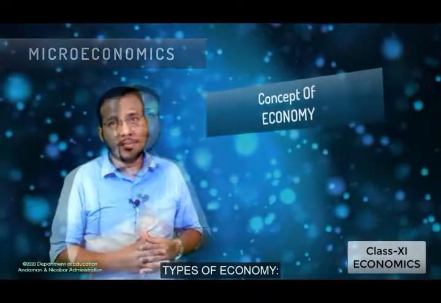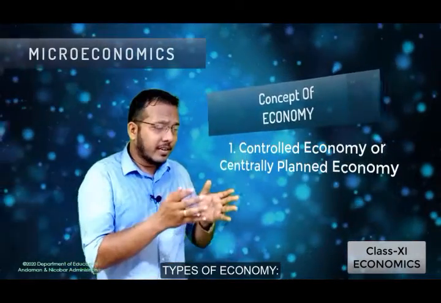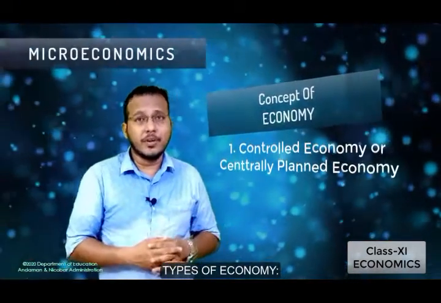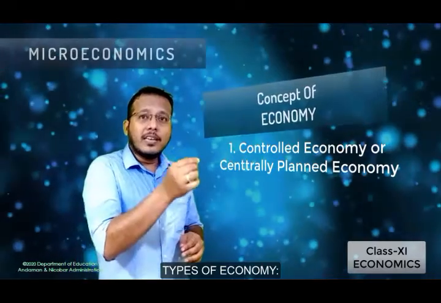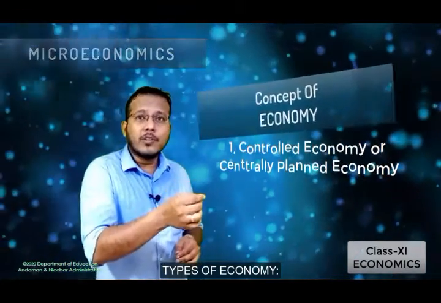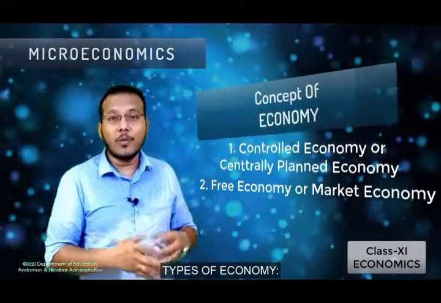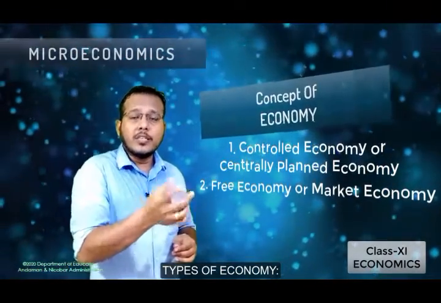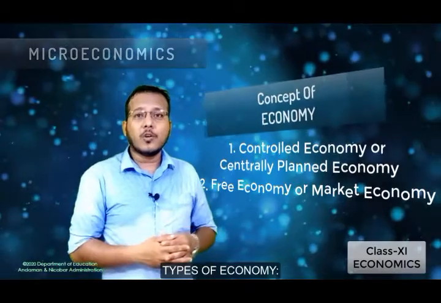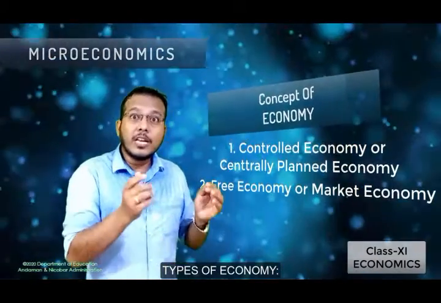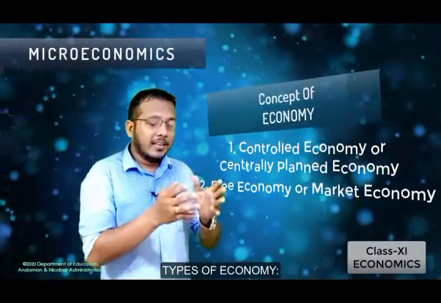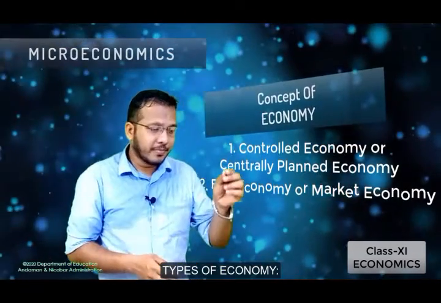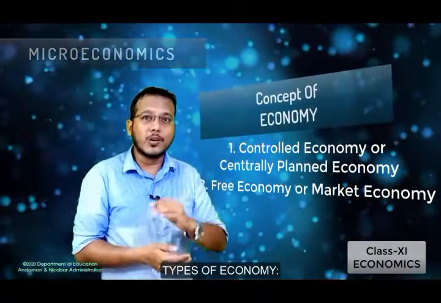That is why the economies of these countries are called controlled economy or centrally planned economy. Take the example of countries like the UK and America. Here the economies of these countries are called what? Free economy or market economy, because here the degree of control by the government on the economy is nominal, very low. So these economies are called free economy or market economy.